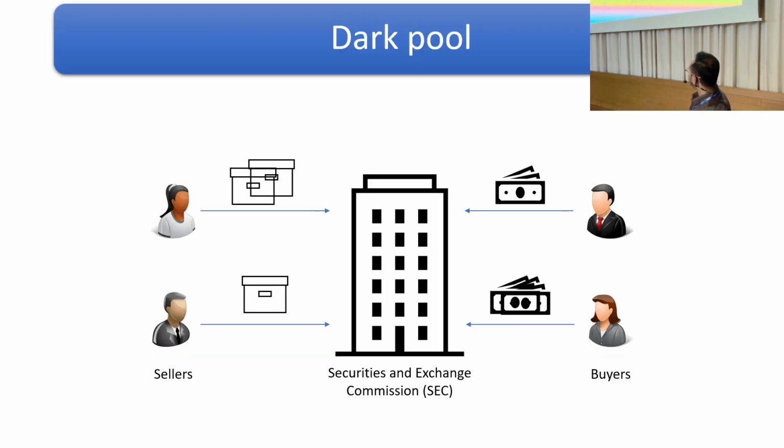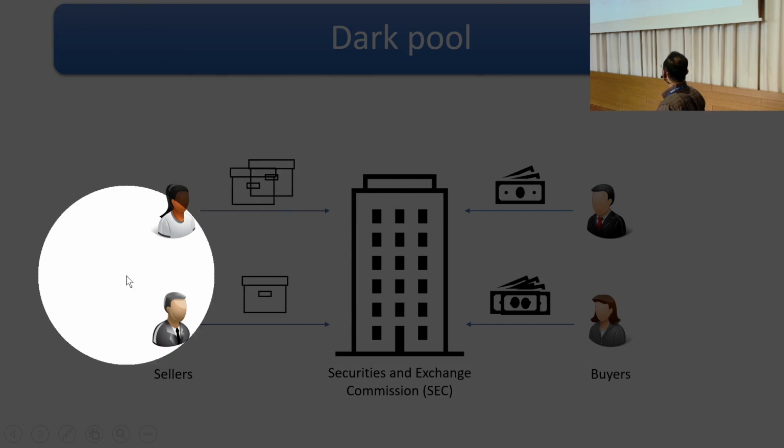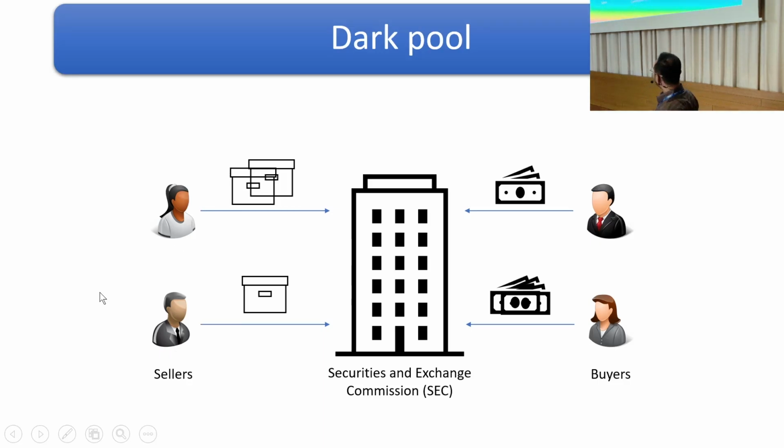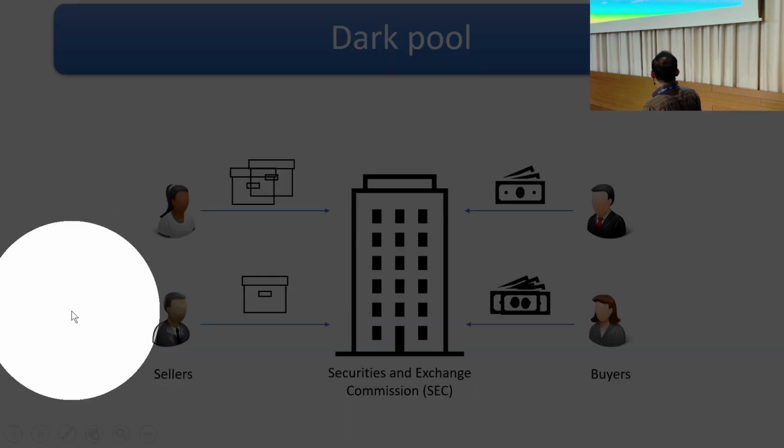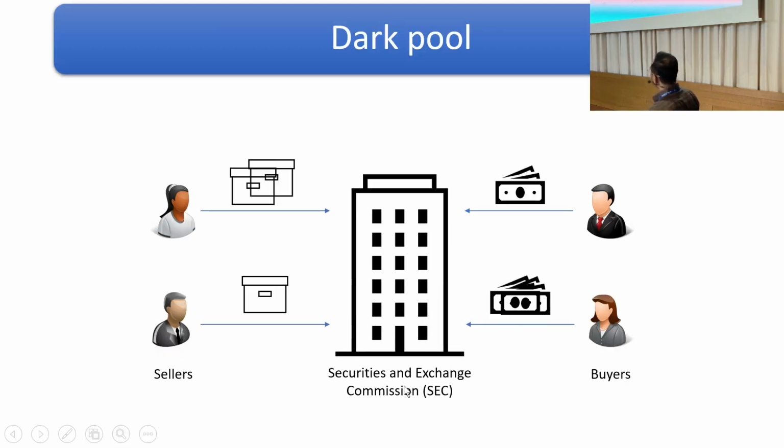So let me start with the problem of dark pool. Here a few sellers and buyers are present. The sellers want to sell some amount of goods. For that, they submit a request stating how many units they want to sell and at what price. Along with that, there are a few buyers who submit their buy requests, which contain their preferred bid price and how many units they want to buy.